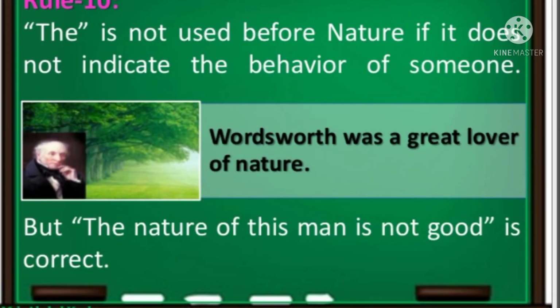"The" is not used before nature if it does not indicate the behavior of someone. There are two meanings for nature. One is the nature of people, another is nature that we see around us. So when we talk about the nature of people, we don't use the article.